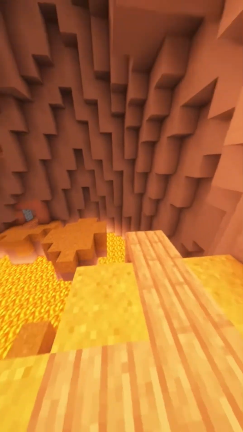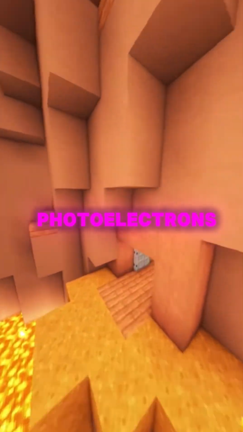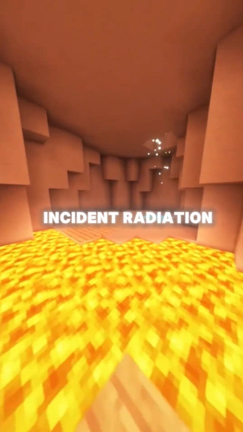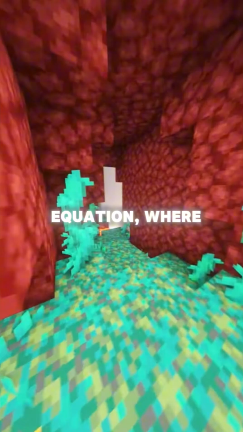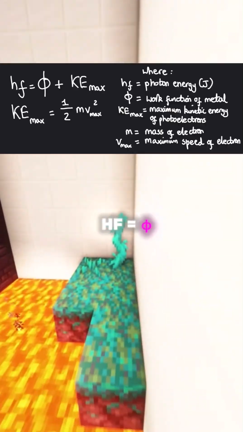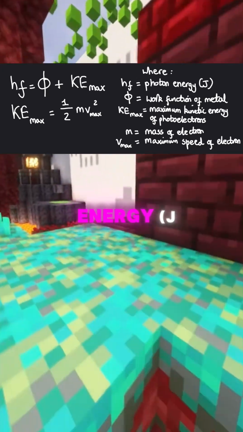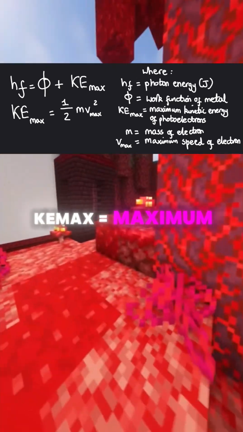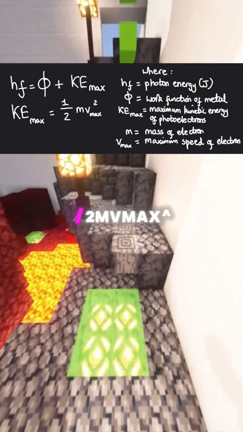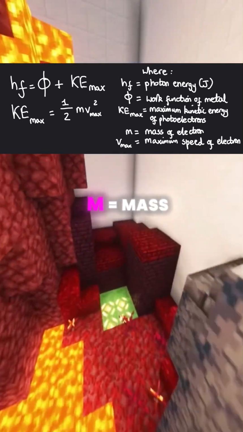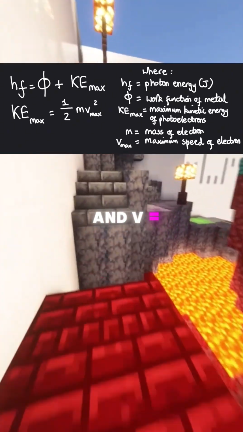Work function. The maximum kinetic energy of the photoelectrons depends on the frequency of incident radiation and the work function, phi, of the metal. This leads to Einstein's photoelectric equation, where all terms are energy terms. hf equals phi plus KE max, where hf equals photon energy, in joules. Phi equals the work function of a metal. KE max equals the maximum kinetic energy of photoelectrons. KE max equals 1/2 m v max squared, where m equals the mass of an electron and v max equals the maximum speed of